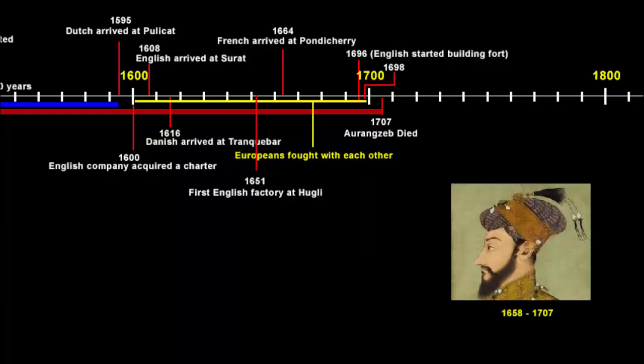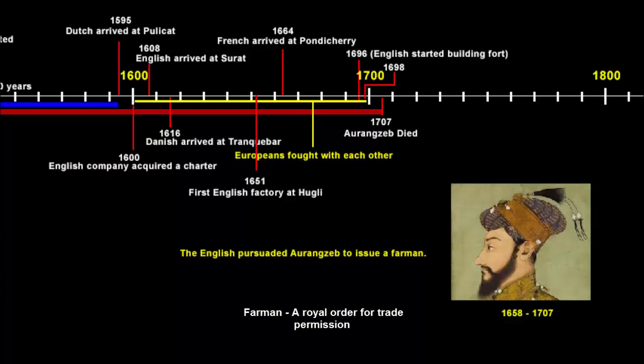Keep in mind, the Mughal emperor during this time was Aurangzeb. The English company also persuaded Aurangzeb to issue a farman. A farman is a royal order, like how the English acquired a charter in the beginning from the Queen, so a farman is similar to that. In fact, they even acquired a farman from the Emperor Jahangir while setting up their first trading post in Surat. So this farman that they wanted from Aurangzeb had a condition that would give the company the right to trade duty free.